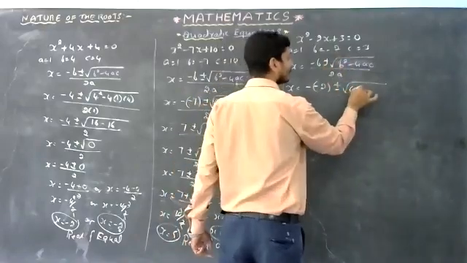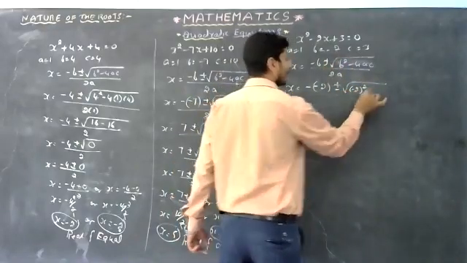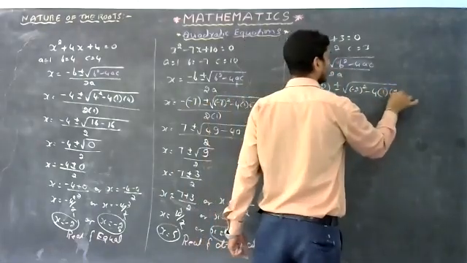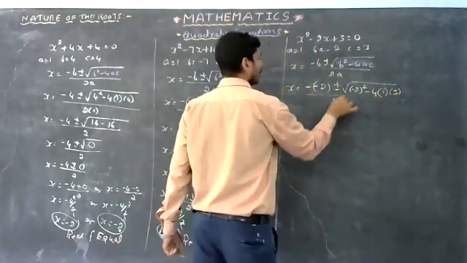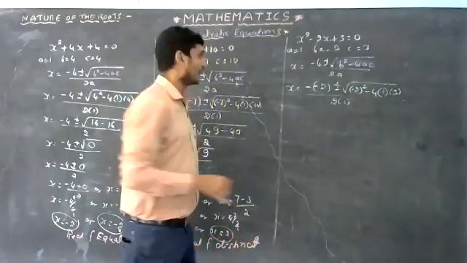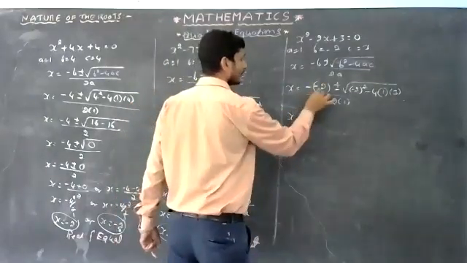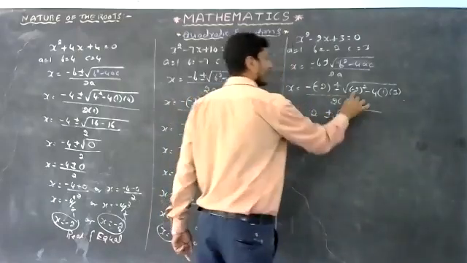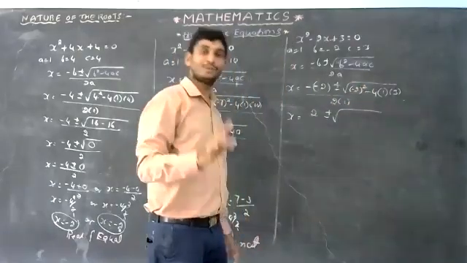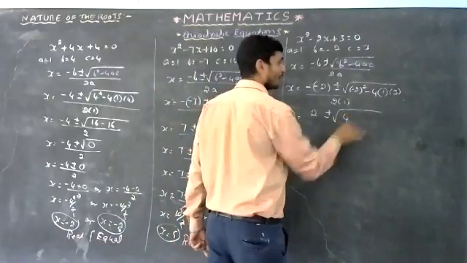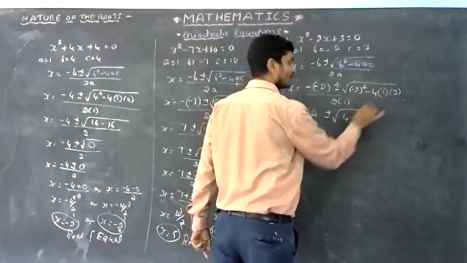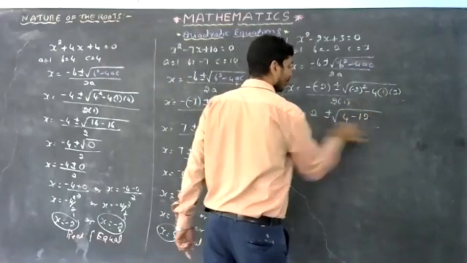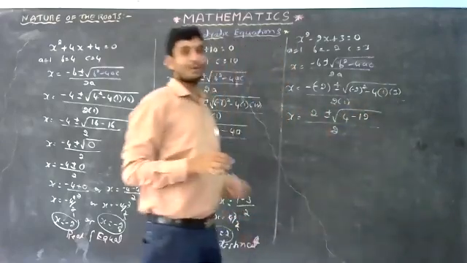b is minus 2, so minus 2 whole square, minus 4 into a, which is 1, into c, which is 3, whole divided by 2 into a, which is 1. That is, x is equal to minus of minus 2, plus or minus square root of minus 2 whole square, which is minus 2 into minus 2, it becomes plus 4, minus 4 ones are 4, 4 threes are 12, whole divided by 2.